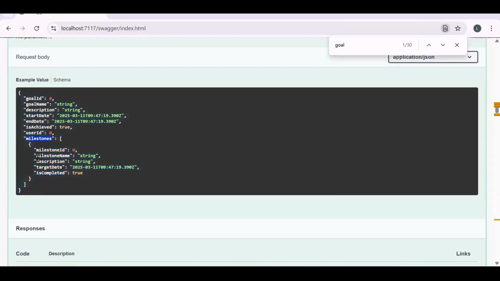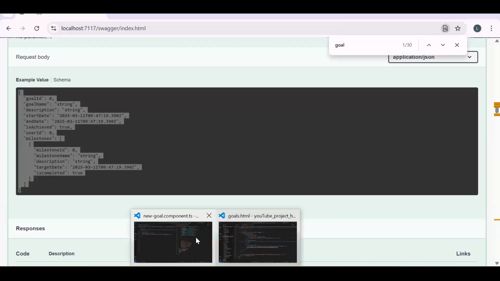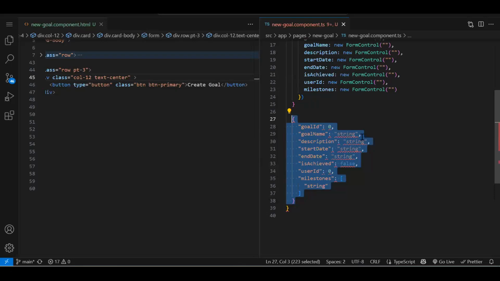In milestone, we have milestones, description, targeted date, because when we create a goal, we have to divide it into multiple milestones, and we have to set the limit also, like by when I will be completing this milestone, right? So we need so many fields. In milestone, we have to pass an array of objects. So let me just copy this. I will be figuring out the solution to that. Don't you worry. Let me just quickly do it over here.